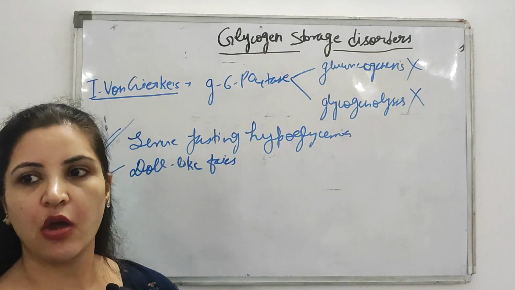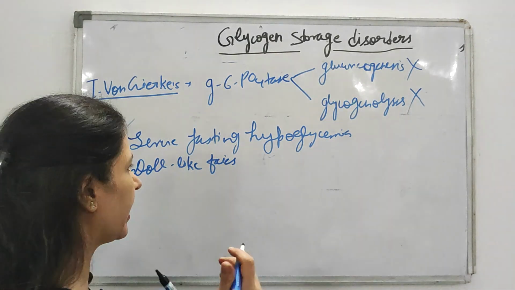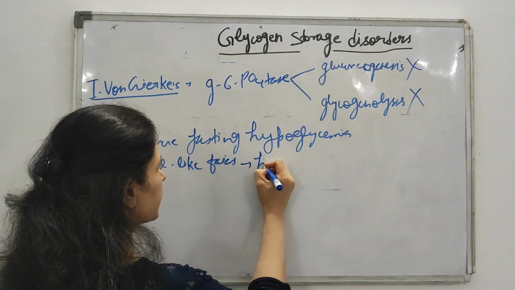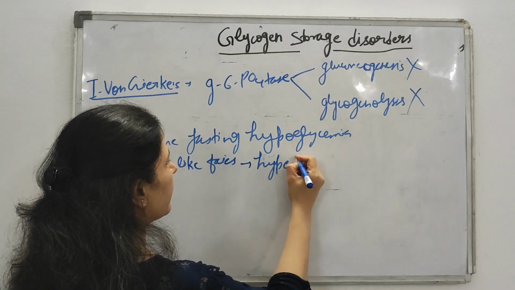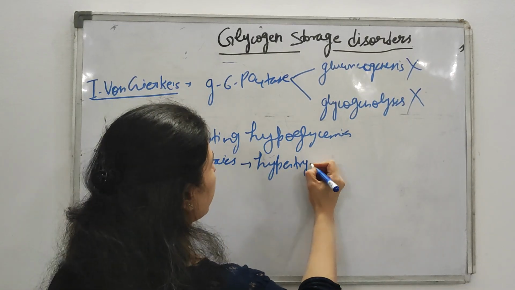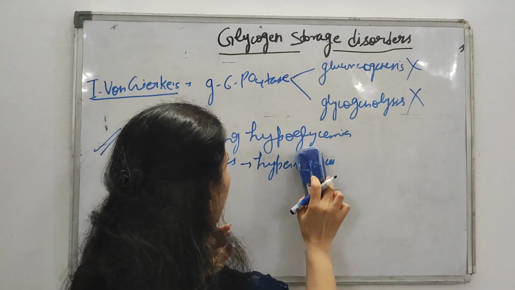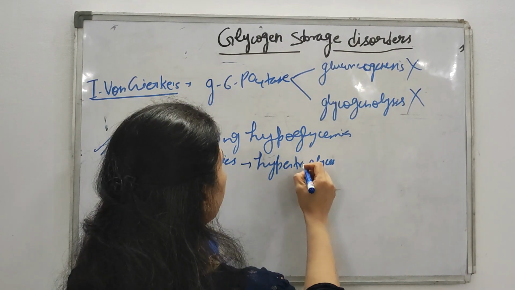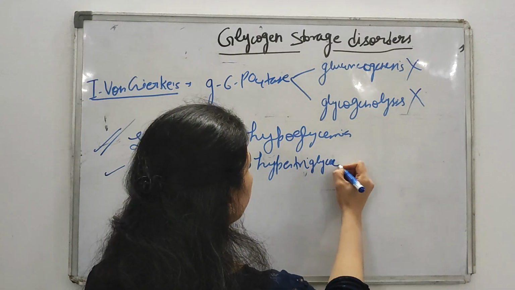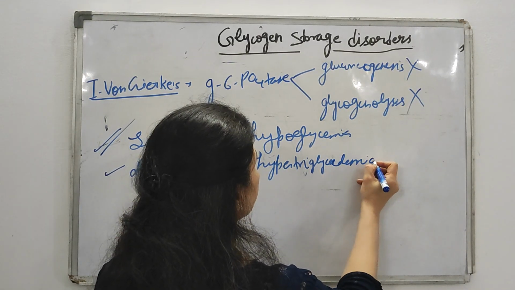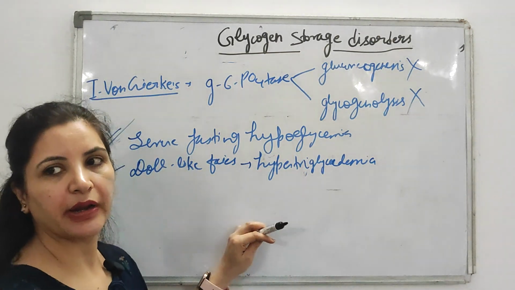This is a case of von Gierke's. Okay, doll-like facies, and this is due to hypertriglyceridemia, because there is an excess deposition of triglycerides.